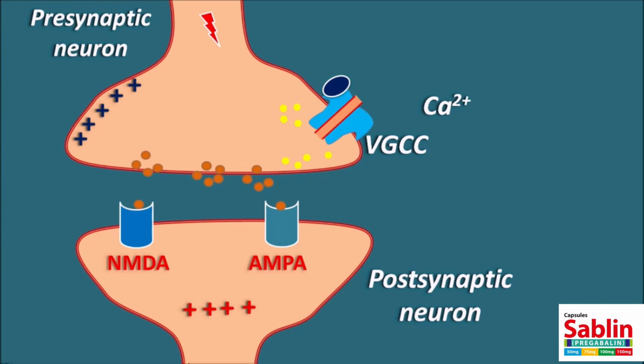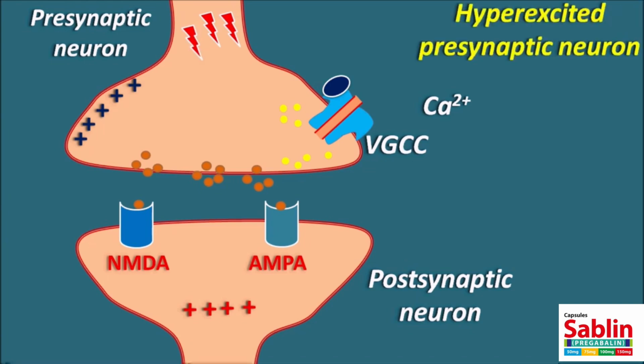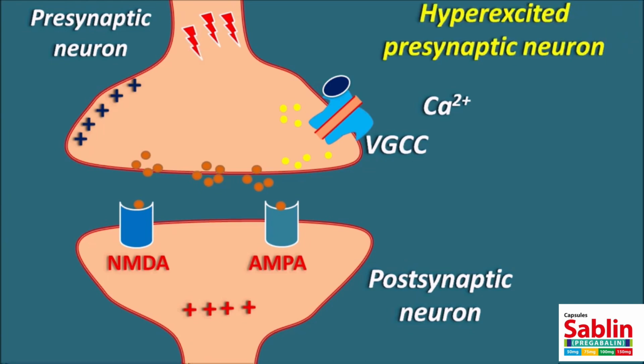But what happens in epilepsy and neuropathic pain? Whenever a larger number of impulses reach the presynaptic neuron, this presynaptic neuron will be in a hyper-excited state. That's what we call the hyper-excited presynaptic neuron. This results in activation of the voltage-gated calcium channels, which are opened, resulting in more release of the neurotransmitters. In this way, as the impulses reach the presynaptic neuron, more neurotransmitters are released, leading to abnormal postsynaptic neuronal excitation. This may be observed as excessive pain as well as increased seizures in the patients.